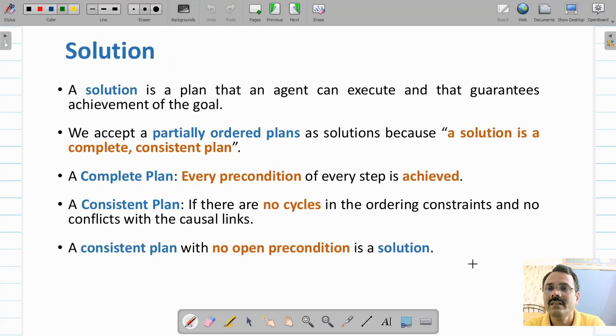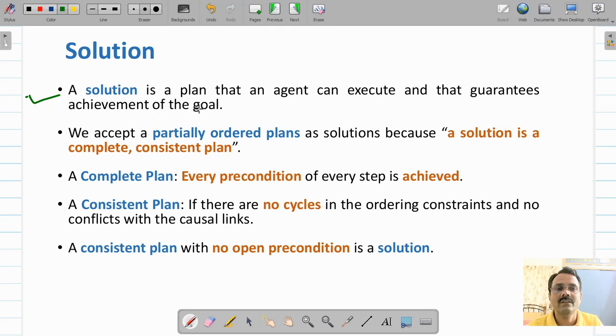So now let us see what a solution to the problem is. A solution is a plan that the agent can execute and that guarantees achievement of the goal. After performing plan operations, it will give a set of steps and the order of those steps that will guarantee achievement of the goal.